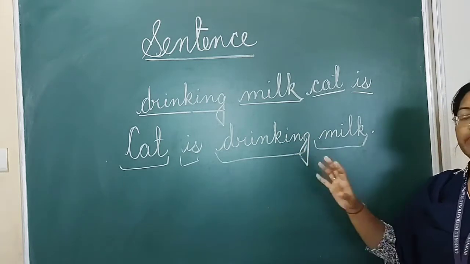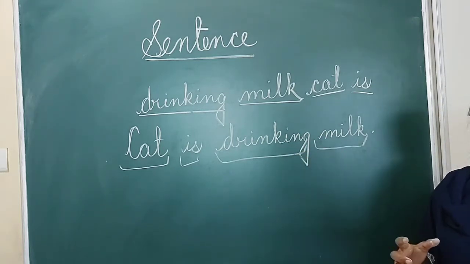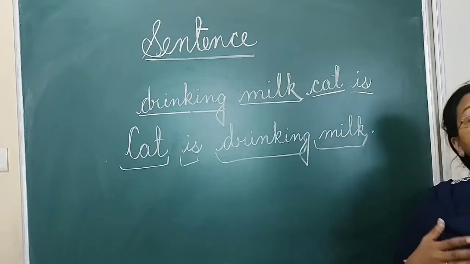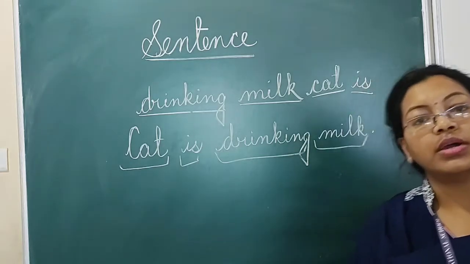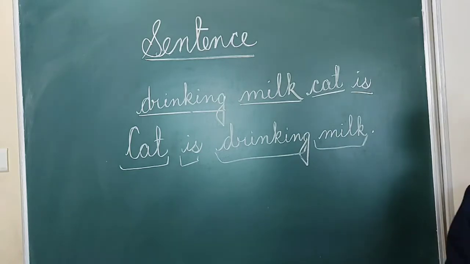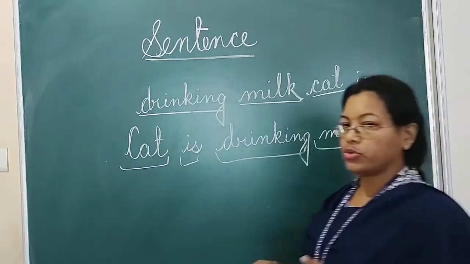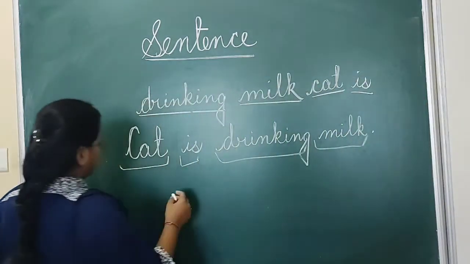This sentence is making some sense. So a group of words that makes complete sense is called a sentence. Now I am giving you another example.